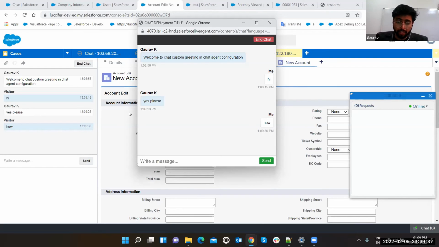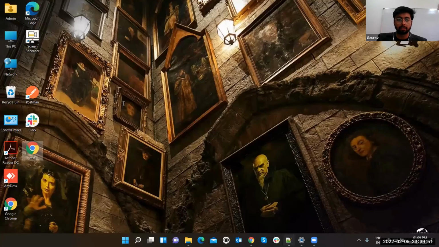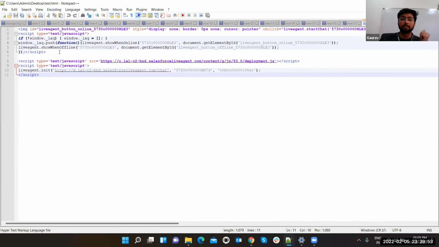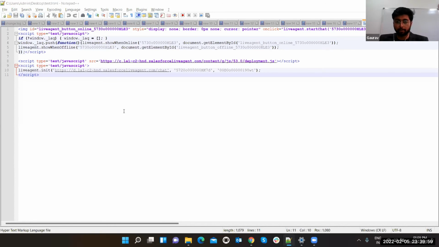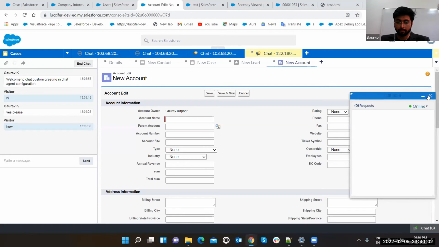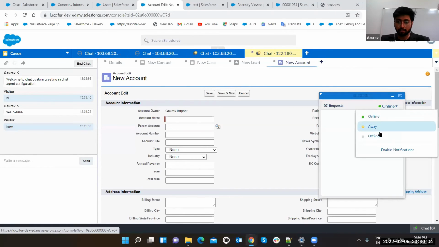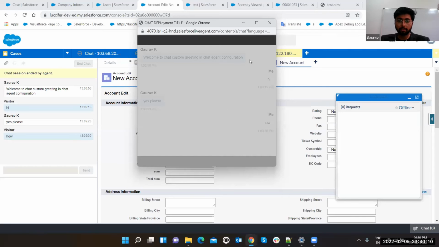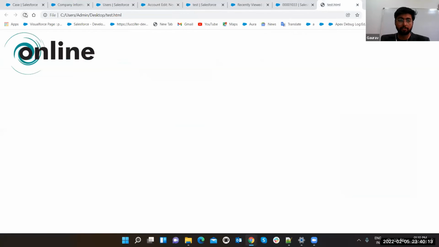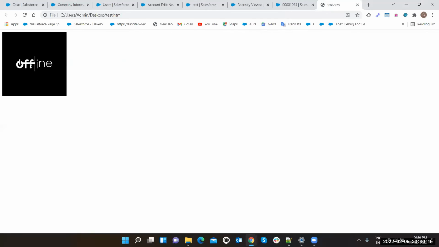Got it. Now you can set this up in your system, and then there will be a default code which you can send to any of your websites, and then through that user can contact you. What is this test? I opened just this test. Let me show you what is this test. That's the file, guys. See, test.html. That's the basic file with this stuff and this stuff. Now, how you can make this stuff? Let's have a demo. First of all, make it offline. If you make it offline, see the chat is ended automatically. You cannot chat. Plus, if you refresh this, see you are again offline.